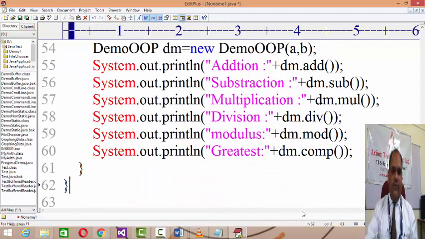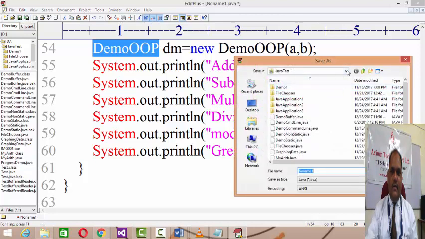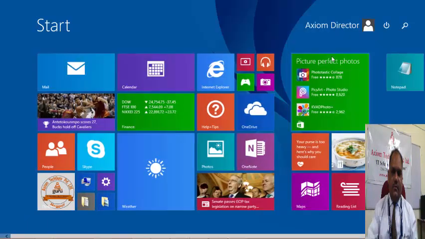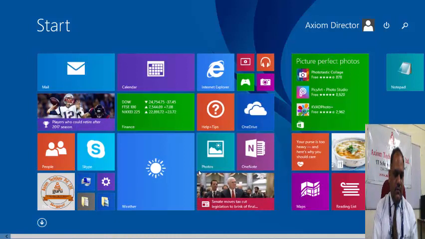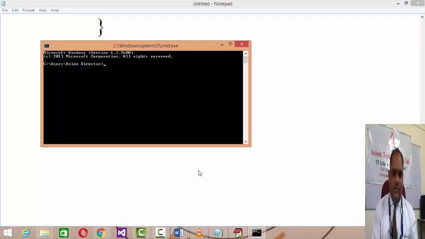And then we need to save this demo OOP class. Right? You saved it in the Java test folder, as DemoOOP.java, and go to the command prompt. cmd, and then switch to D, cd Java test, and javac.